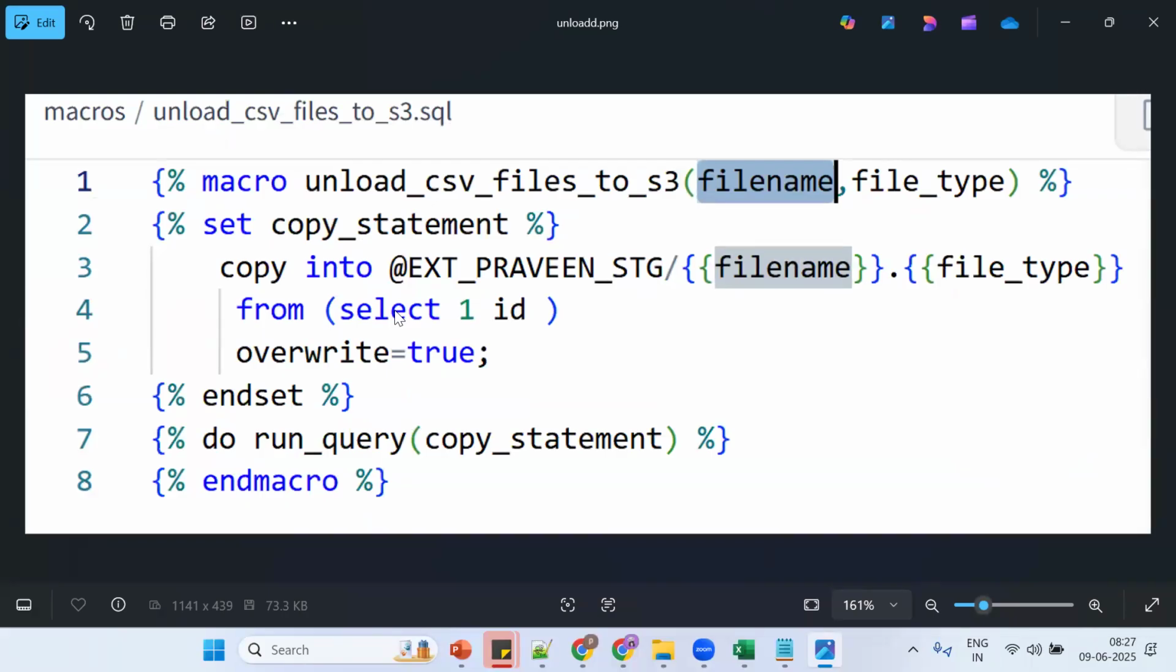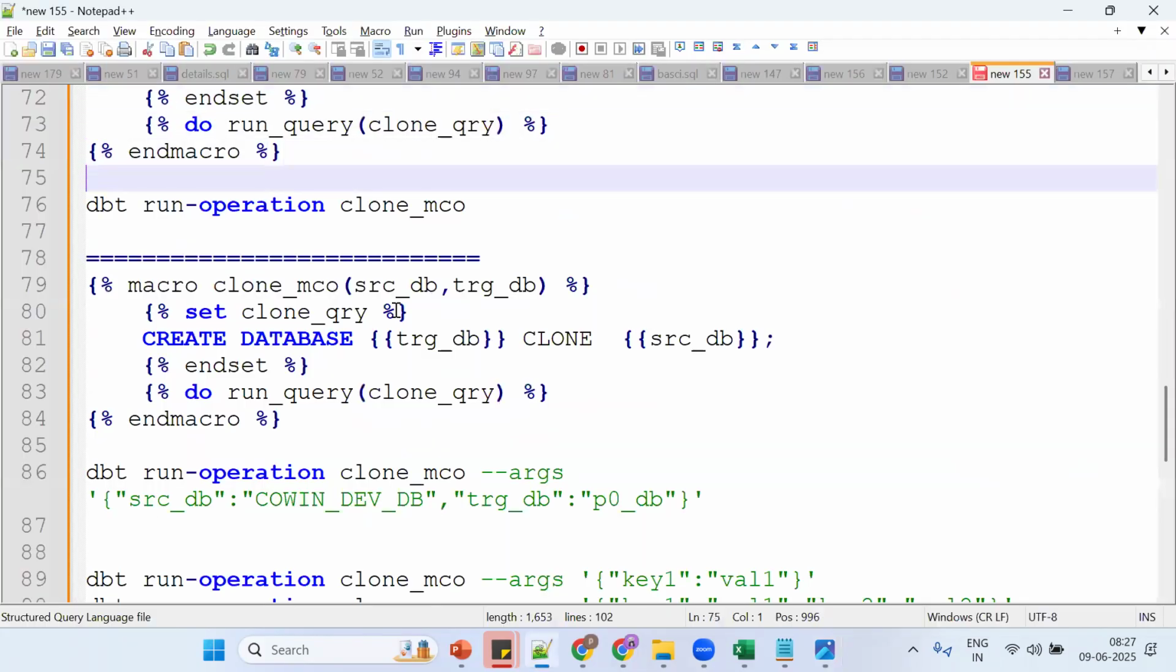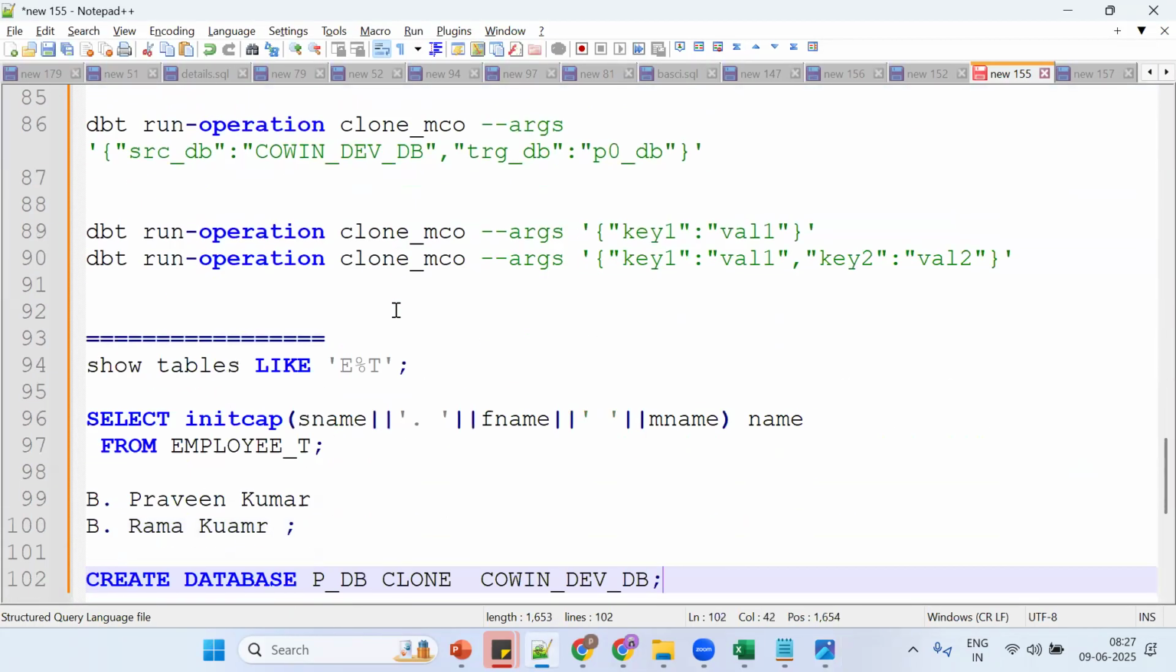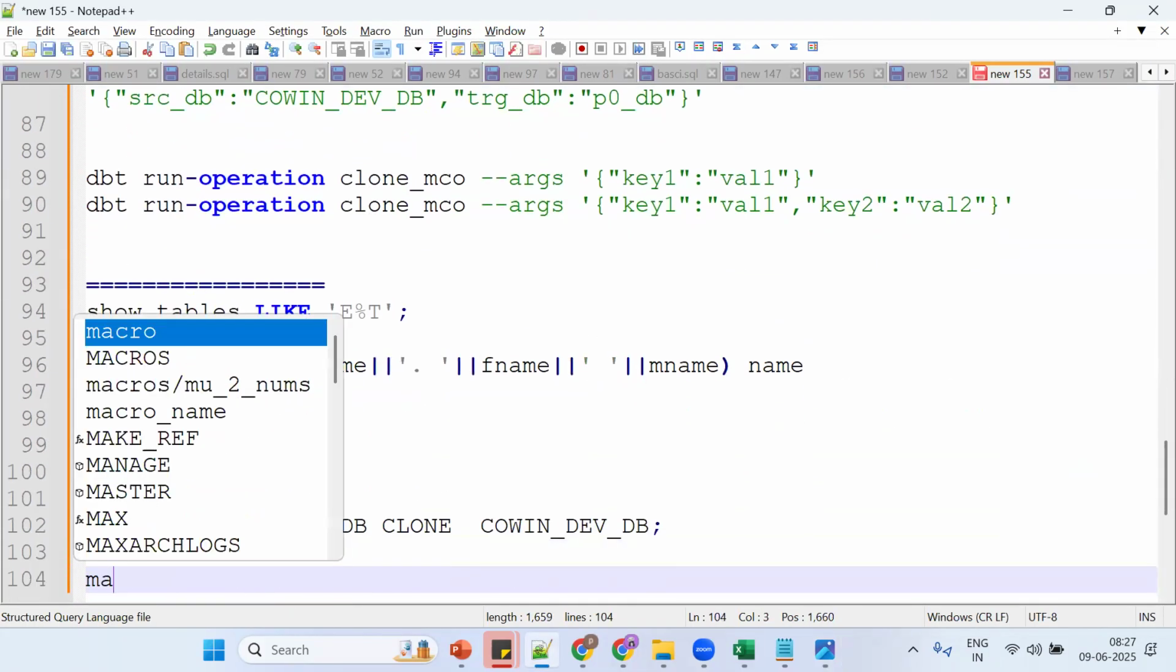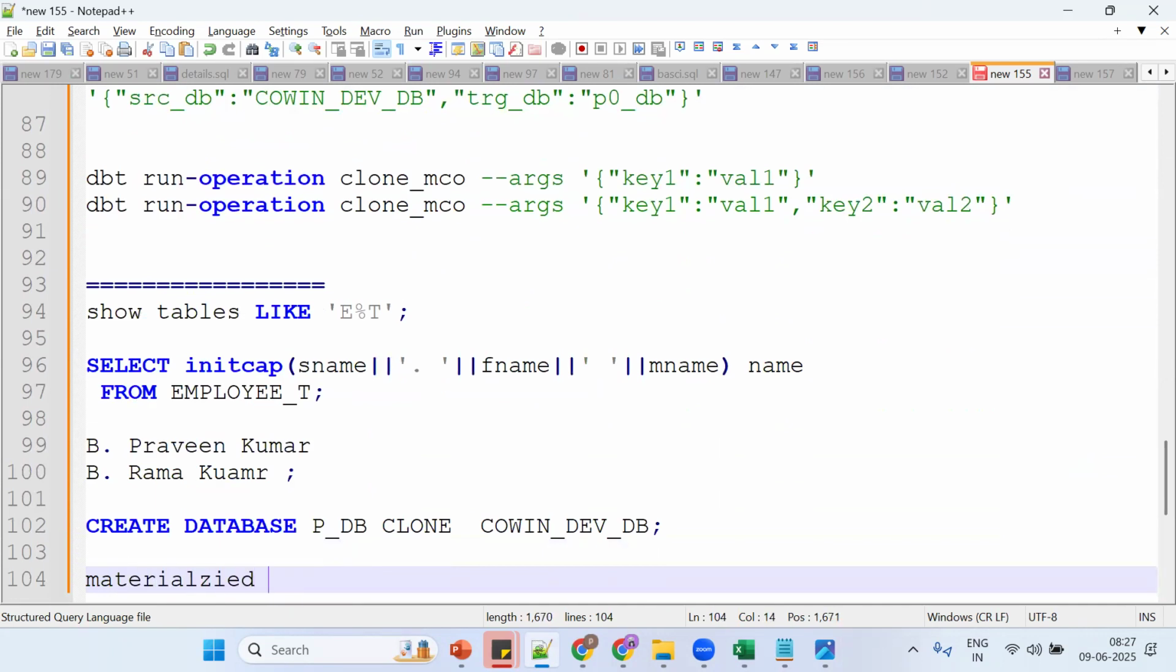Copy into it. This is the data. The point to understand is that with the help of DBT, we are able to perform this. I want to create a materialized view, where I create the materialized view with the help of DBT macros.